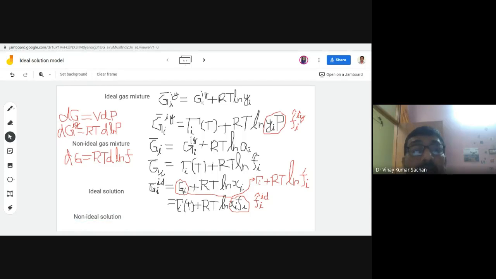So, the Gibbs energy expression. Here, we have Gi only, for the non-ideal case.